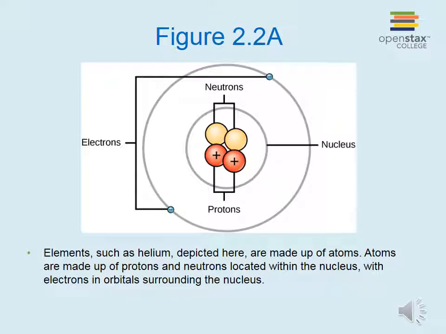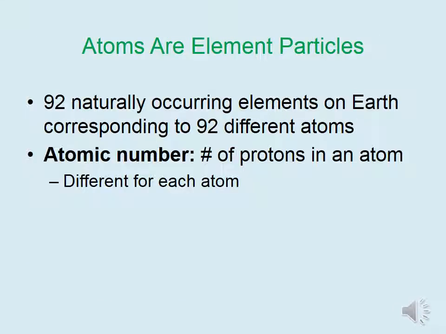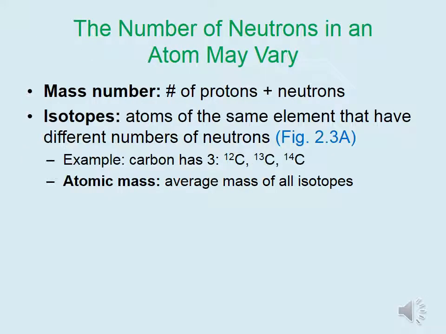Elements such as helium, depicted here, are made up of atoms. Atoms are made up of protons and neutrons located within the nucleus, with electrons in orbitals surrounding the nucleus. There are right around 92 naturally occurring elements on Earth that correspond to 92 different types of atoms. The atomic number, which defines each atom, is the number of protons in an atom. This is different for each atom, and it never changes for a specific atom.